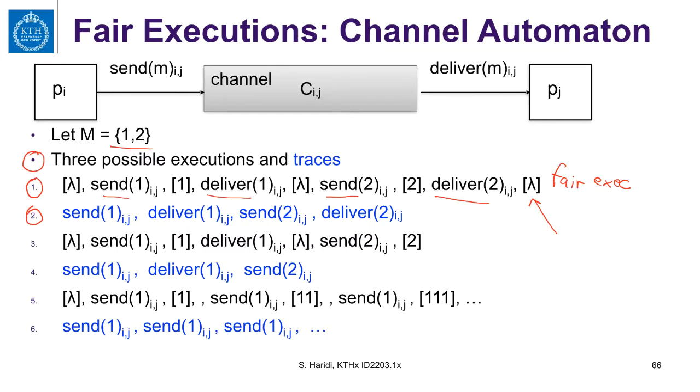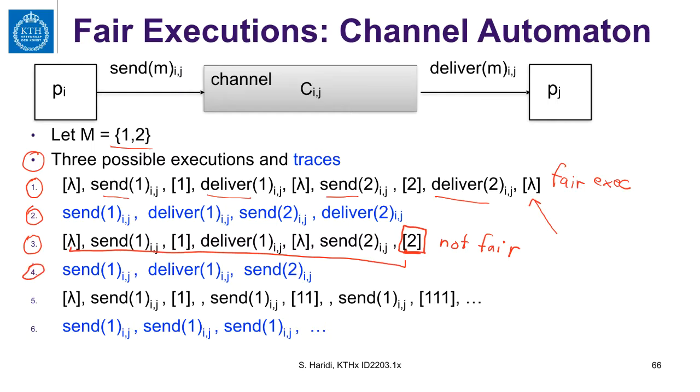Now let us look at the other one. The next execution is a fragment of the first one. But at this state, there is one task enabled. This is a task that can deliver the message. Therefore, this execution is not fair. And the corresponding trace is not fair.